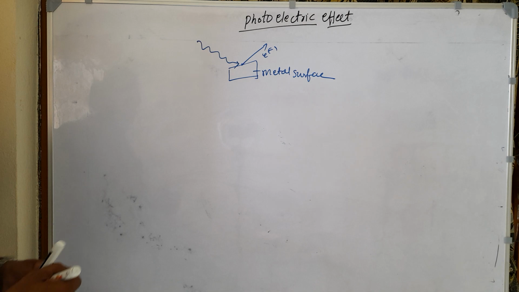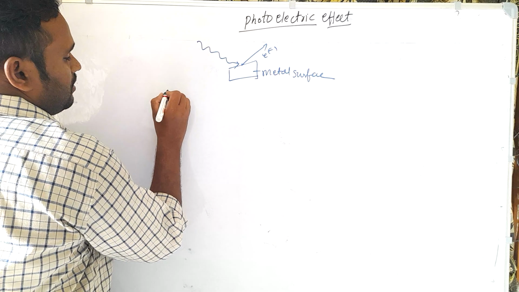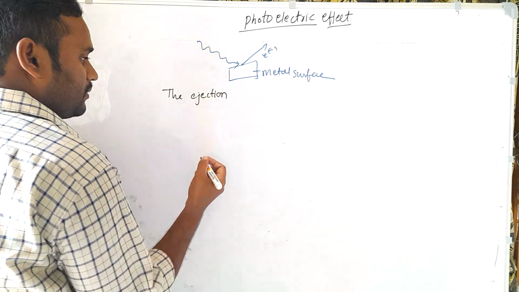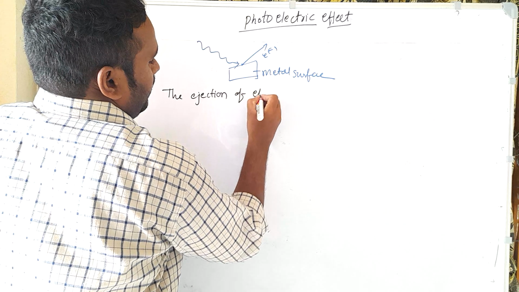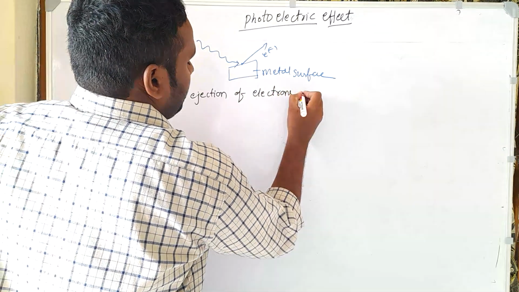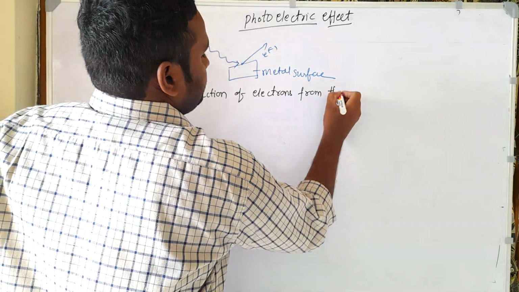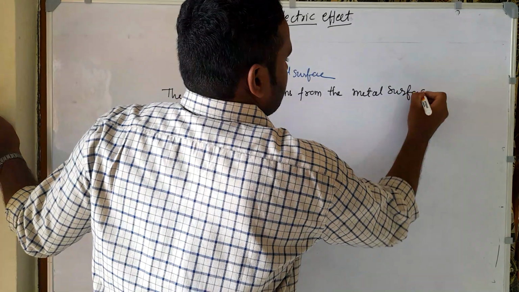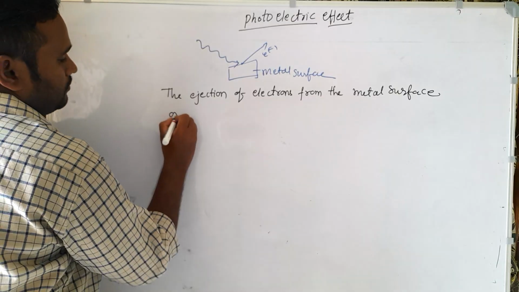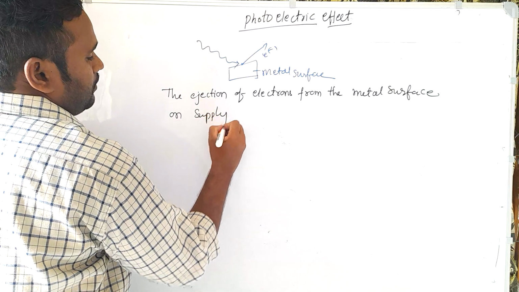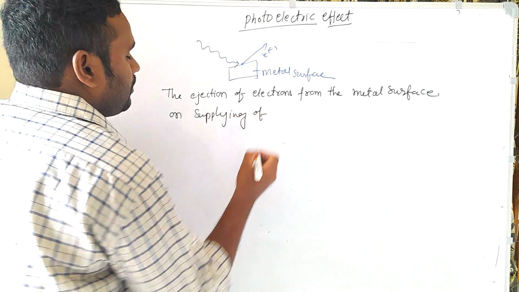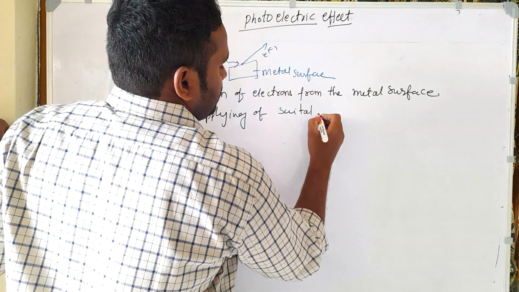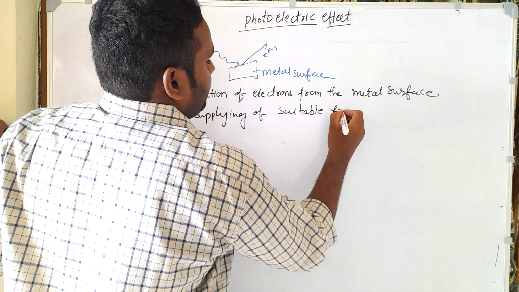How can we define the photoelectric effect? It is the ejection of electrons from the metal surface on irradiating with light of suitable frequency.